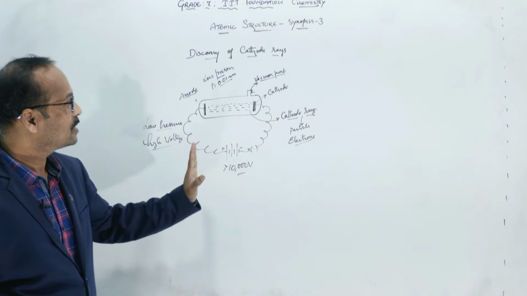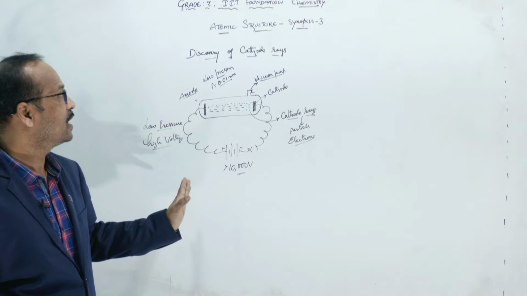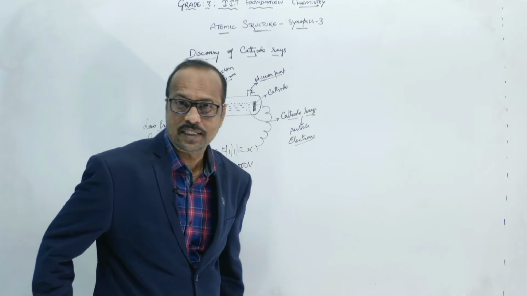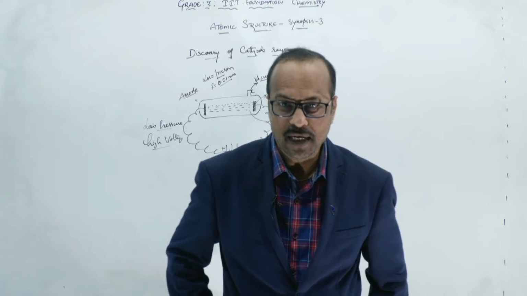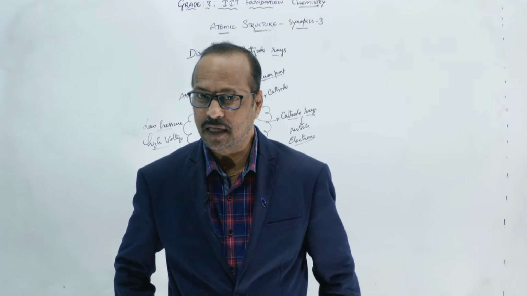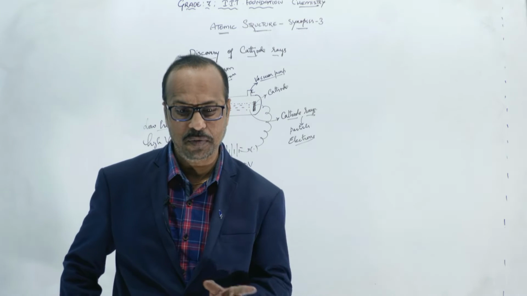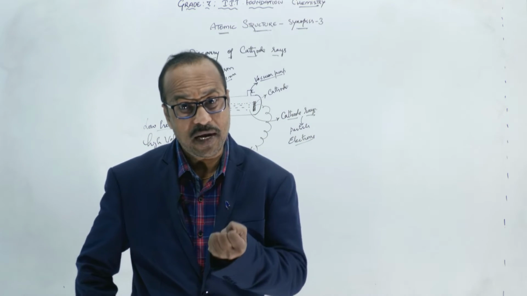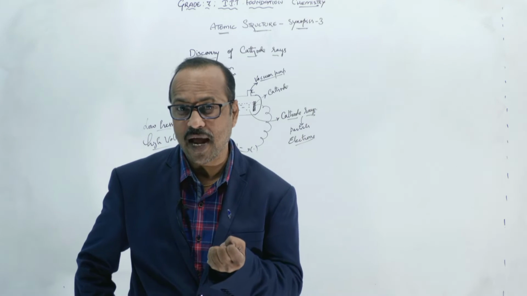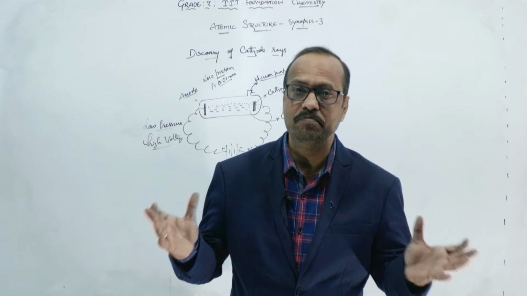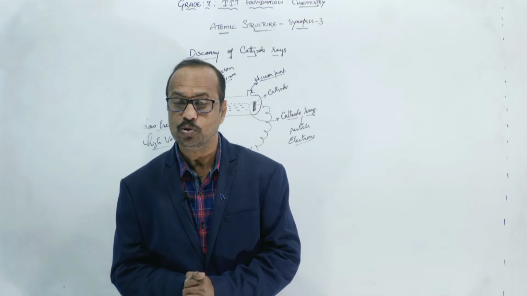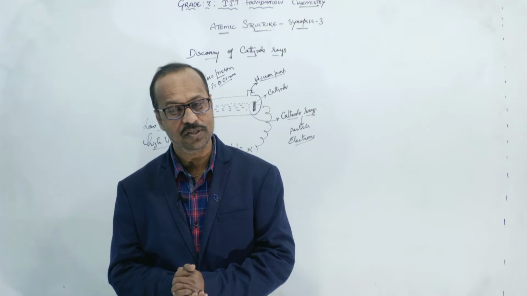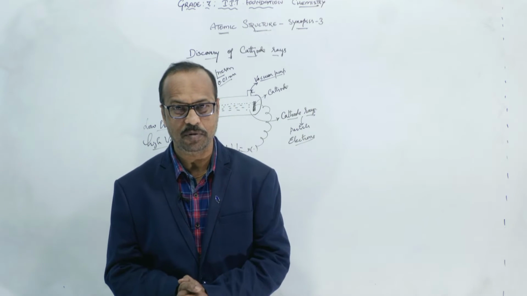Once you see the setup and the board, try to understand. Once again, I'll explain. Listen carefully. According to Dalton's atomic theory, atoms are indivisible. But J.J. Thomson disproved that theory by discovering the electrons. So the atom is not the smallest particle; atoms consist of particles inside. The first particle was discovered by J.J. Thomson by his discharge tube experiment.